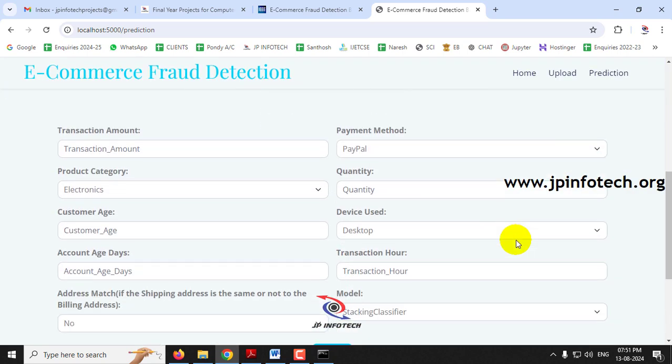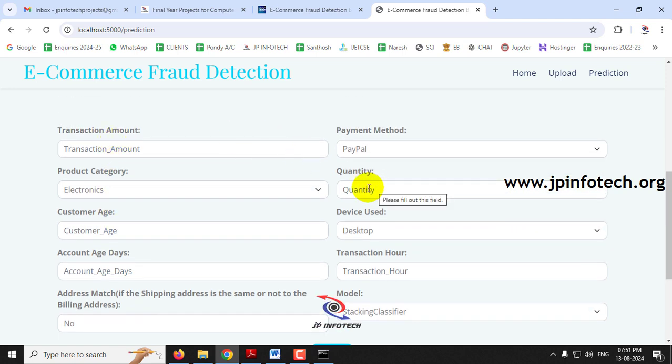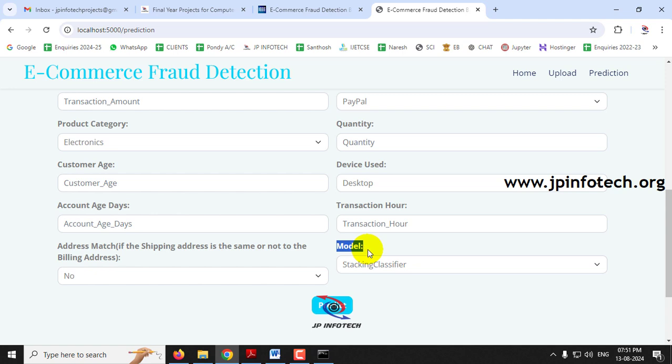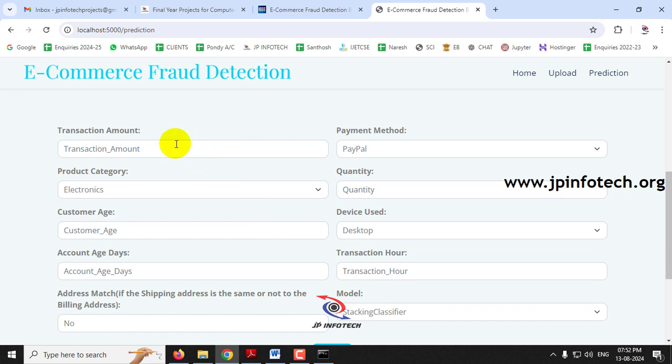you can see the details of the features. And here I wanted to mention, you can see the final part is the model. As mentioned, we have implemented two models. Once after entering the details, the user can select which model he wants to use for predicting the results, stacking classifier or XGB. They can select accordingly. And here you can see, initially I said there were 16 features, but here there are only 10 features that we have used. Only the relevant features have been considered.